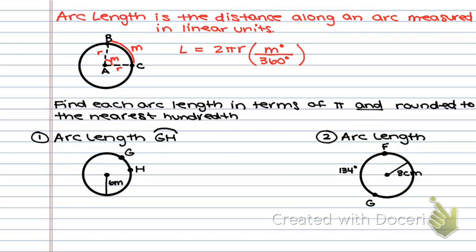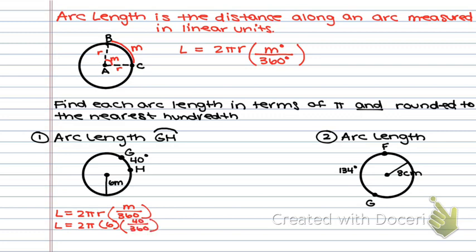So I know that the formula is L equals 2 pi r m over 360. Okay, now that m represents the angle measure, which I forgot to give you on this example. I'm so sorry, it's 40 degrees. Okay. So L, which is what we're looking for, equals 2 pi. My radius is 6. M is 40 divided by 360.